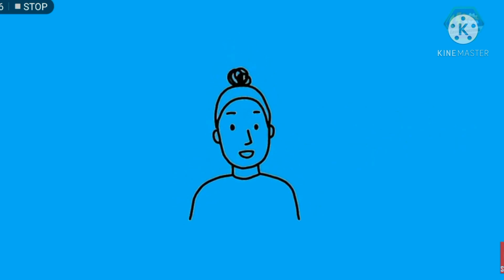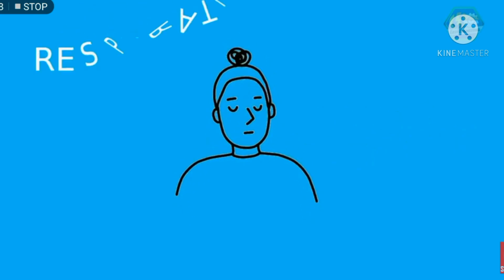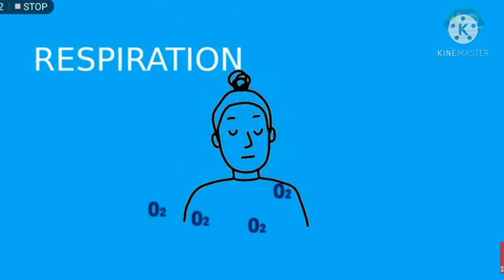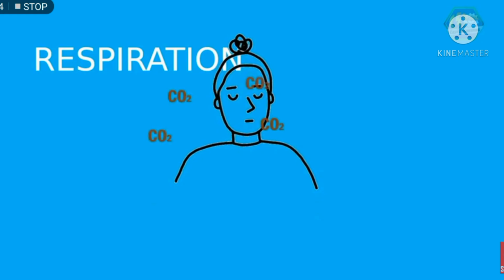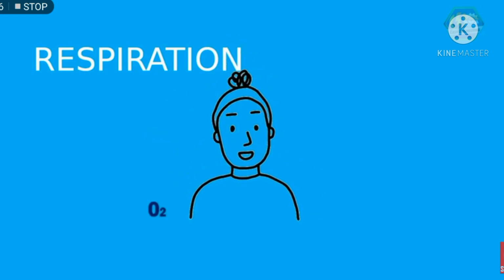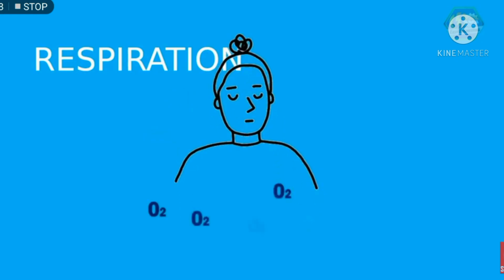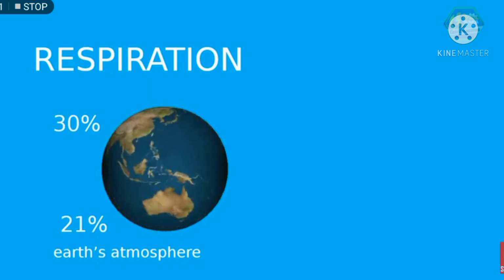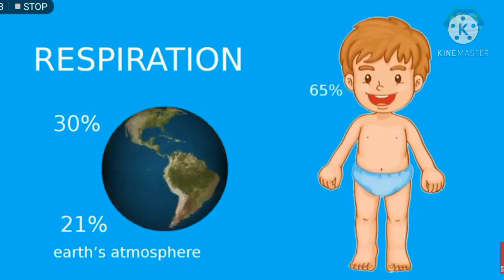We living things breathe through the process called respiration. That's when oxygen is breathed in and carbon dioxide is breathed out. But mostly, we survive because of oxygen. It's the food for our cells. Oxygen can be found in the atmosphere. In fact, this gas makes up about 30% of the Earth and about 21% of the air in the Earth's atmosphere. It also makes up about 65% of the mass of the human body.